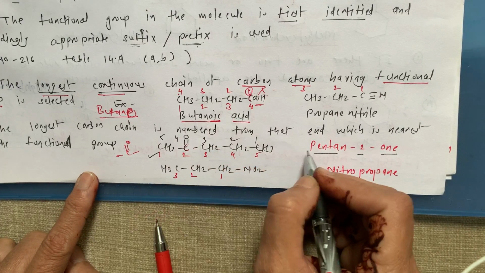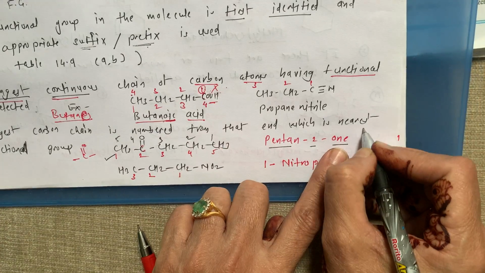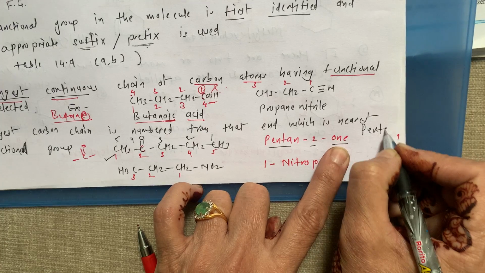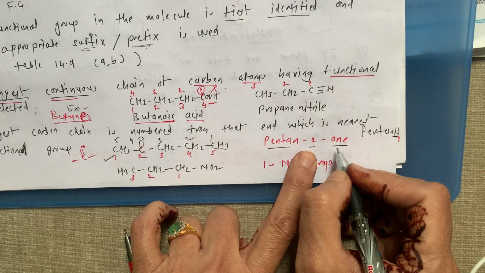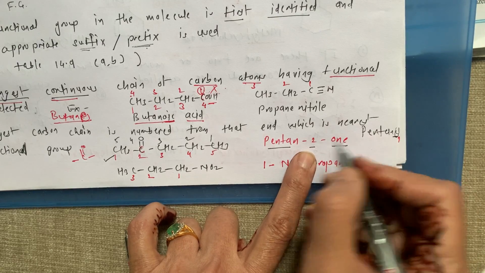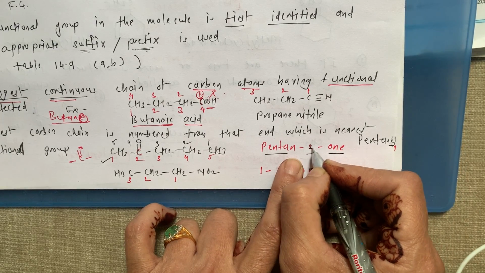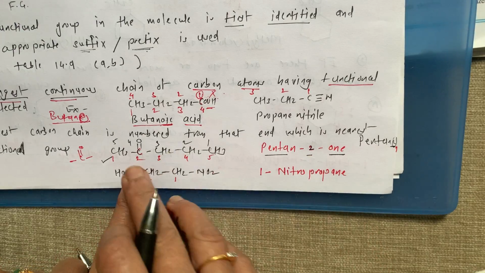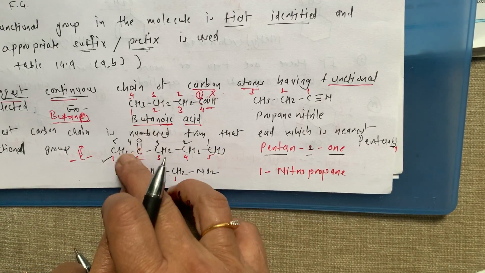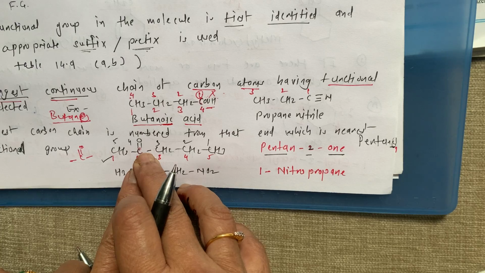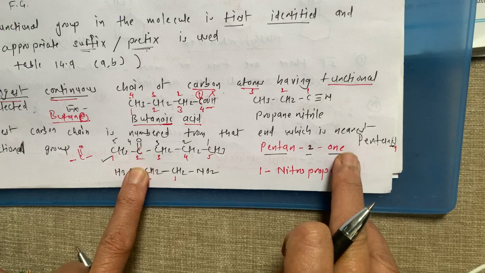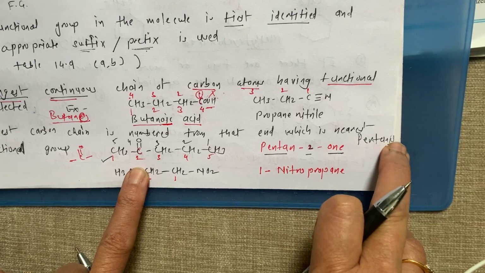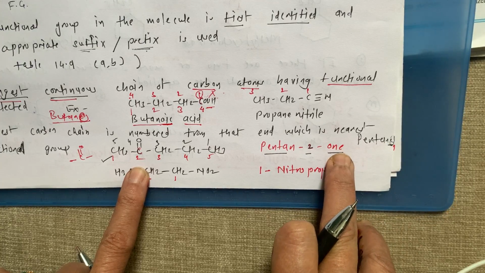That's why the name is pentan-2-one. Our parent hydrocarbon is pentane, and this E is replaced by ONE, and before that we mention the number, meaning on which carbon this C double bond O group, the ketonic group, is present. So the number is 2 and it ends with ONE. This E is replaced by ONE.